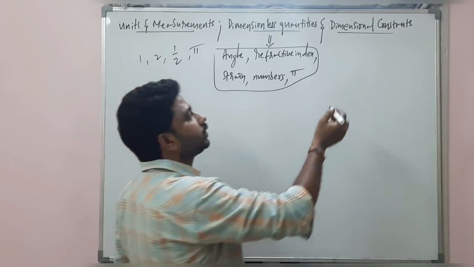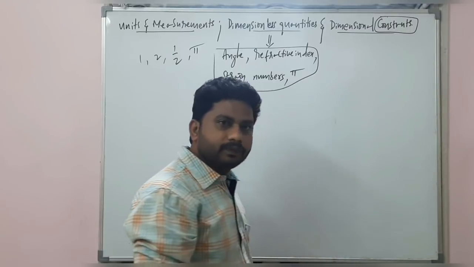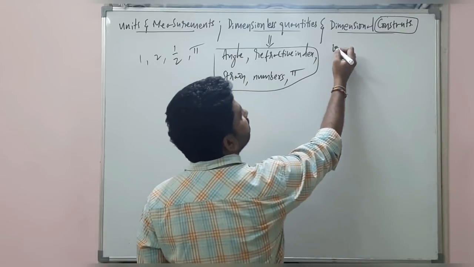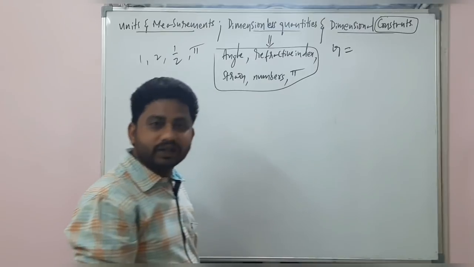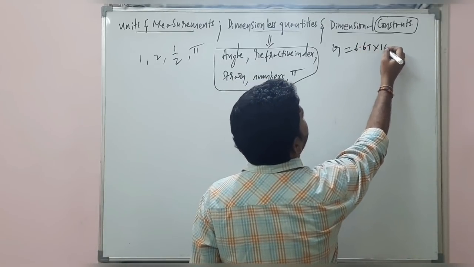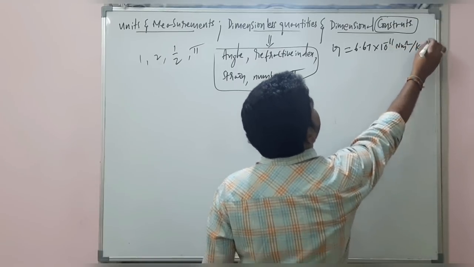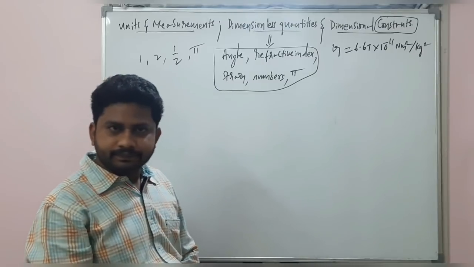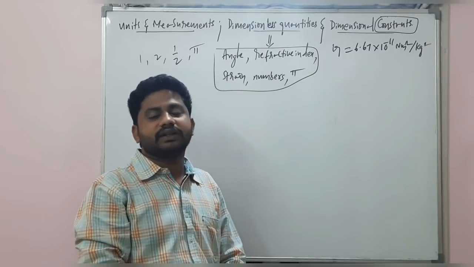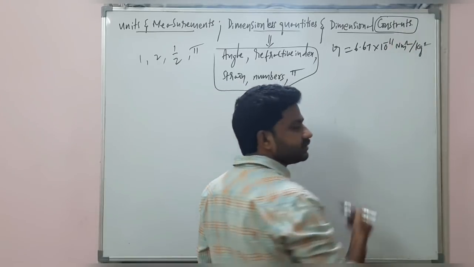The dimensional constant, as its name indicates, is a constant. We have the universal gravitational constant. What is its value? 6.67 into 10 raised to minus 11 Newton meter square per kg square. It will have dimensions.